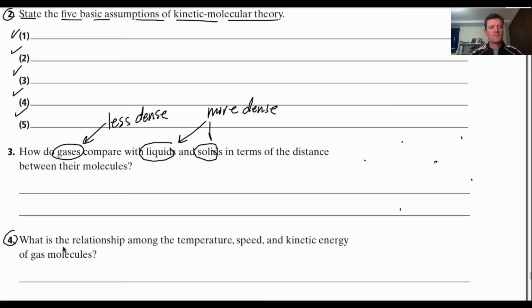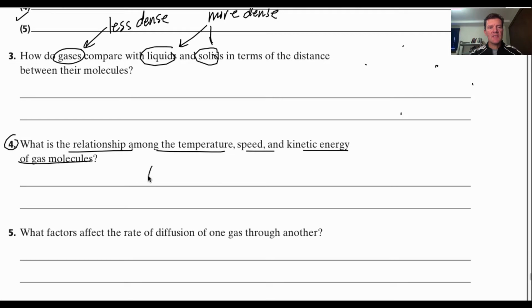Number 4, what is the relationship among the temperature, speed, and kinetic energy of gas molecules? All right, so you have temperature. Temperature is not the same as kinetic energy, but they are related. It's a measurement of the average kinetic energy. Kinetic energy is 1/2 mv squared.